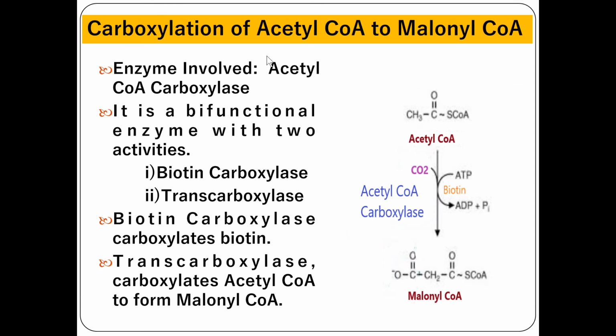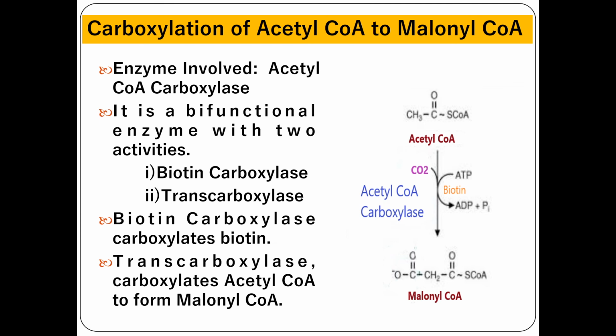The first stage in fatty acid biosynthesis is carboxylation of acetyl-CoA into malonyl-CoA with the help of the enzyme acetyl-CoA carboxylase. This acetyl-CoA carboxylase is a multi-enzyme complex which contains biotin carboxylase, transcarboxylase, and a carrier protein, biotin carboxyl carrier protein, as well as a regulatory allosteric site.